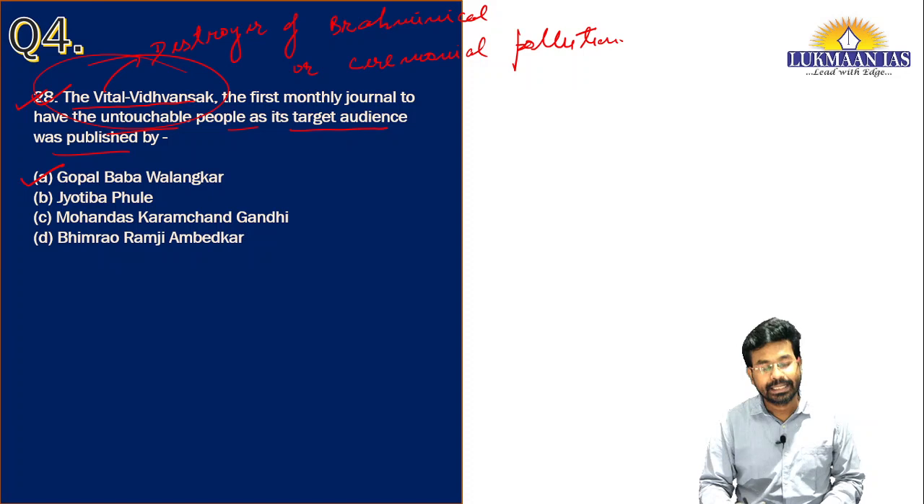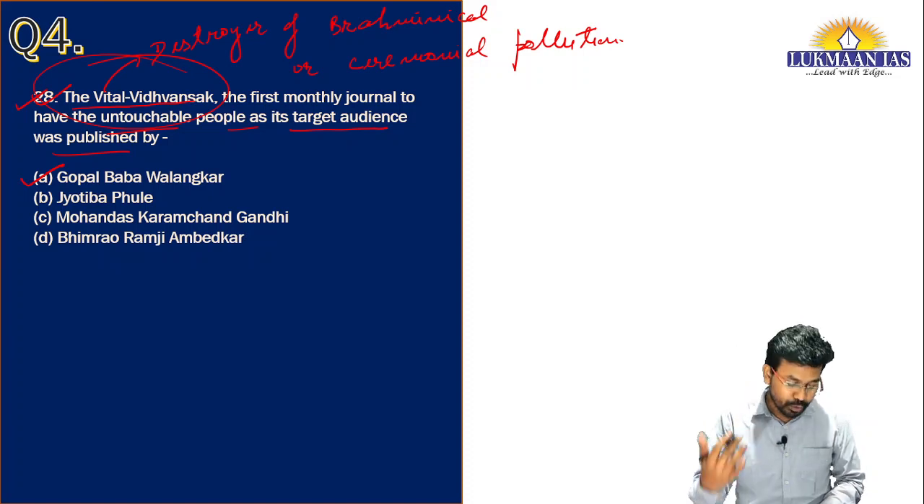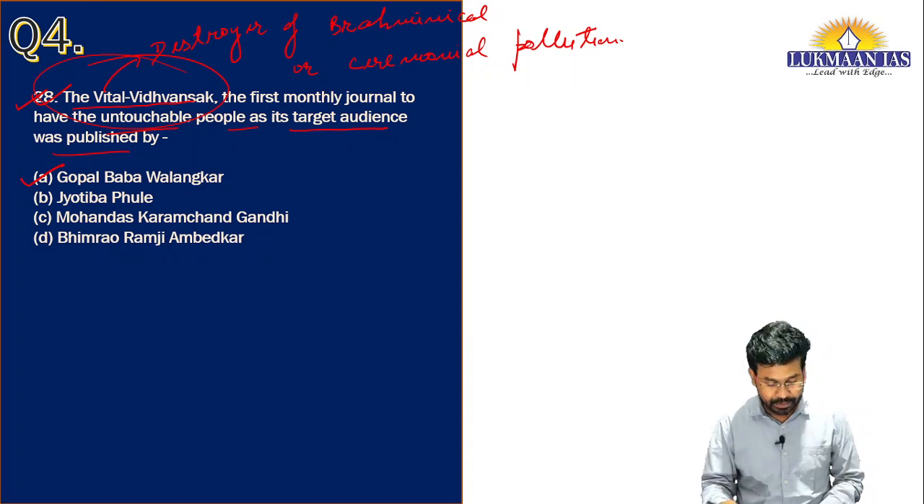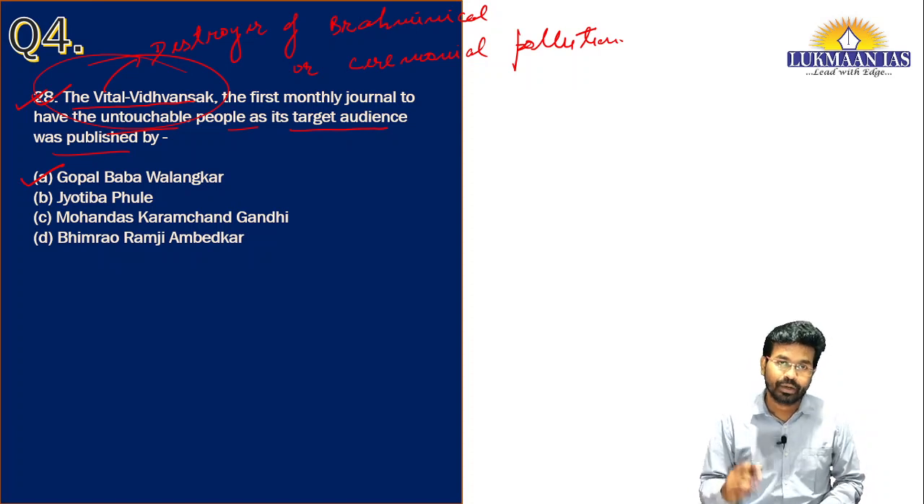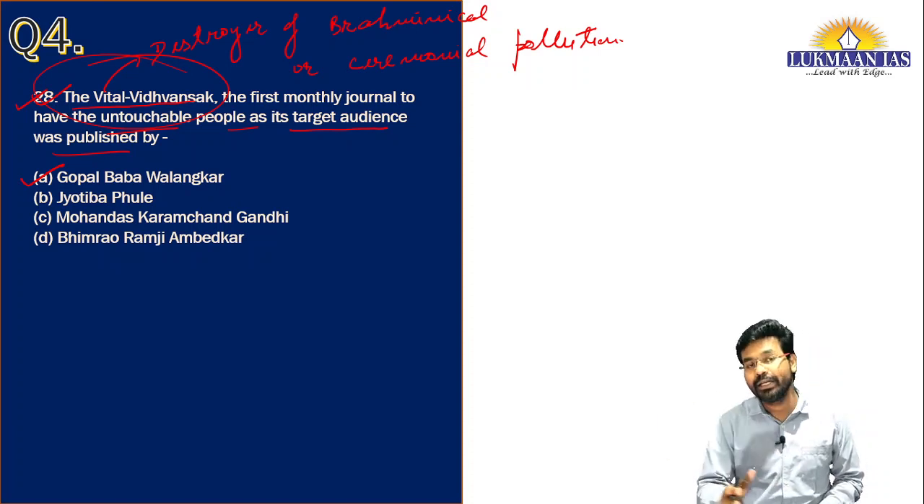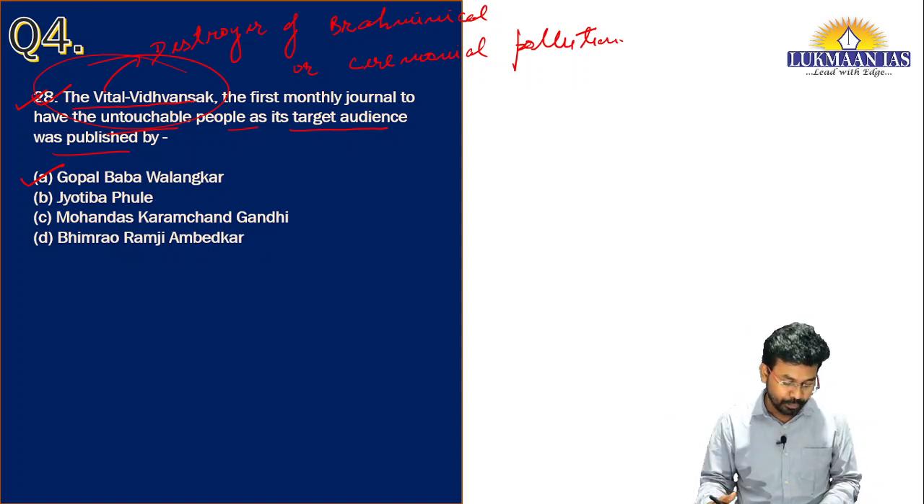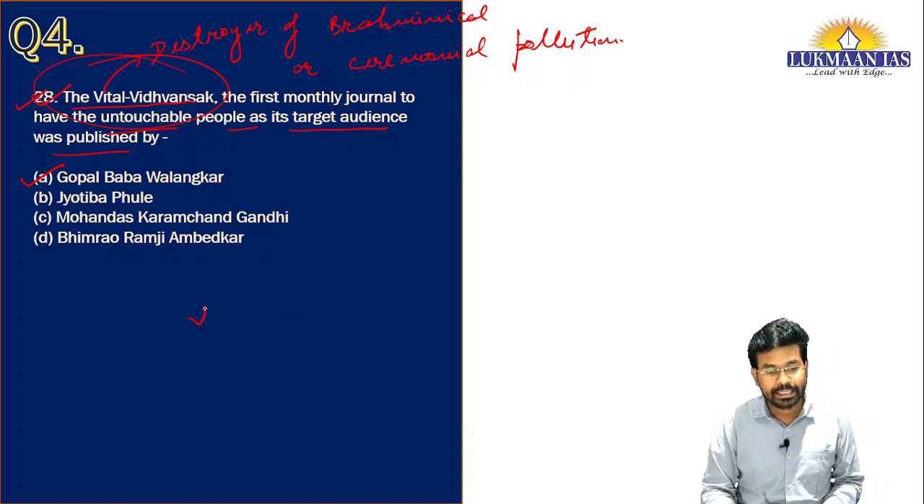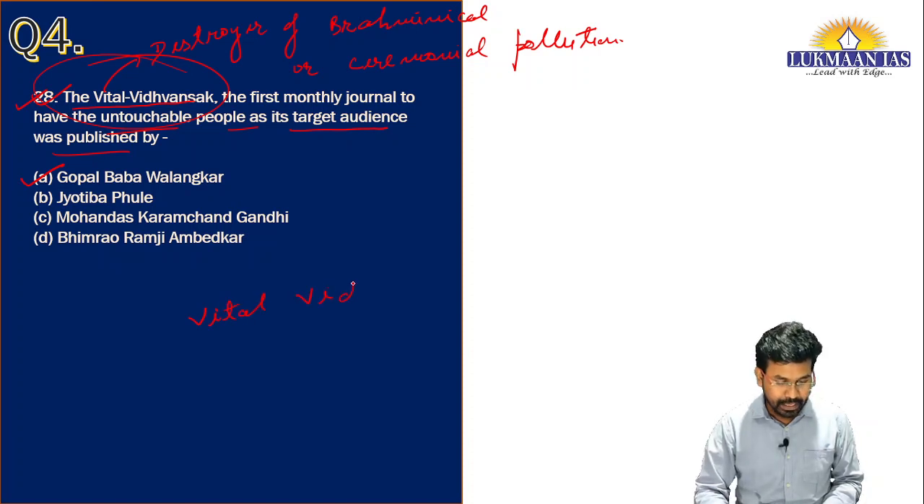Apart from this, Gopal Baba Walankar also participated in writing articles in Marathi newspapers like Sudharak and Deen Bandhu. And apart from this, he has also written another journal which is known as Vital Vidwanshan. Okay, its spelling is Vital Vidwanshan.